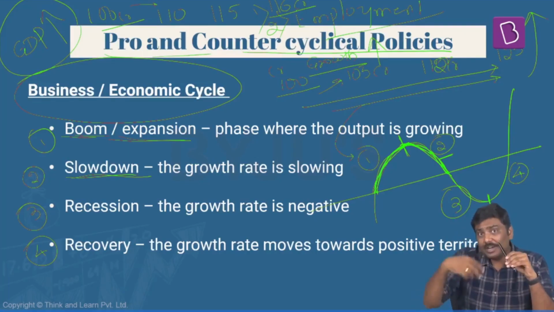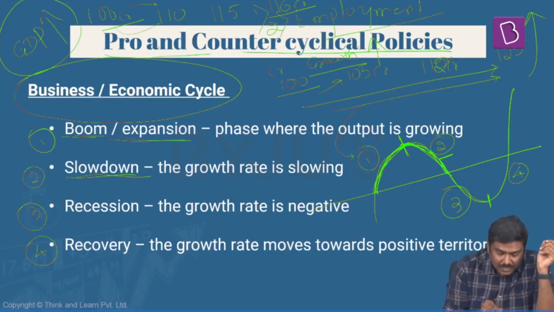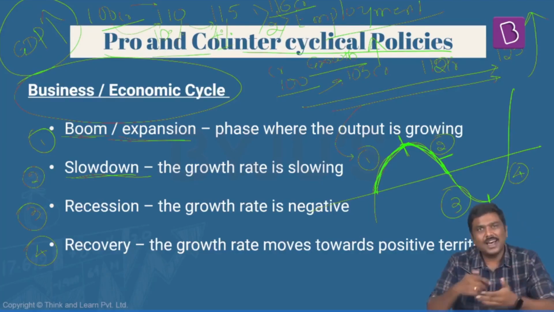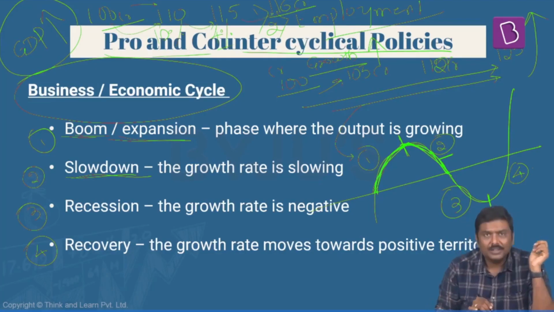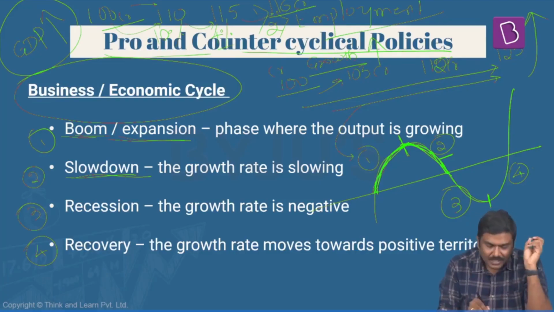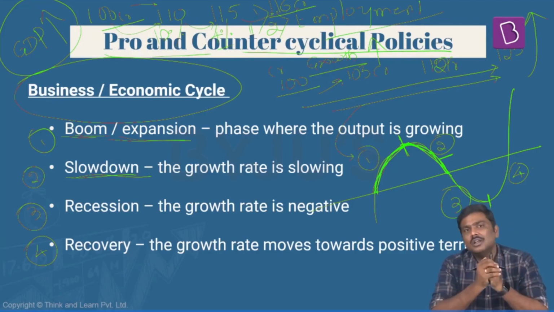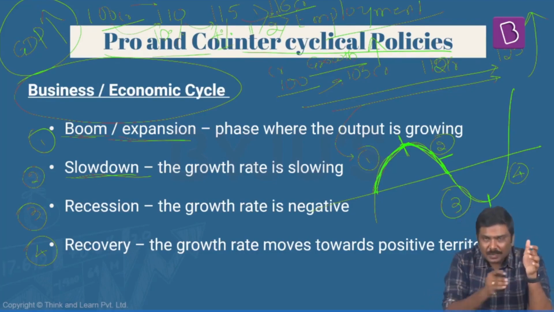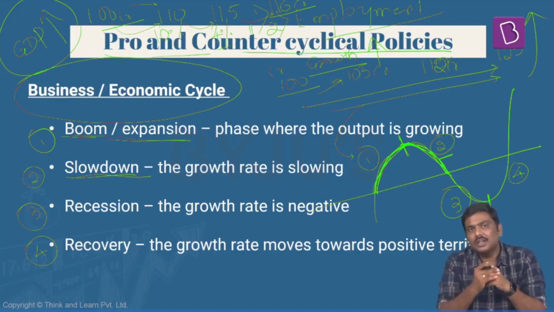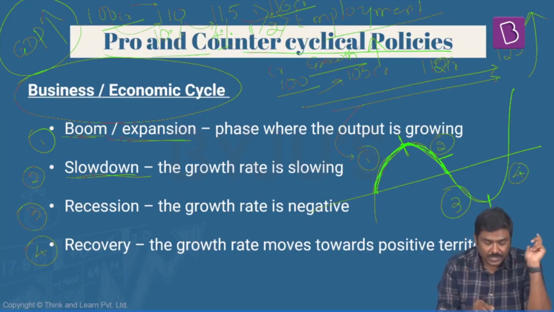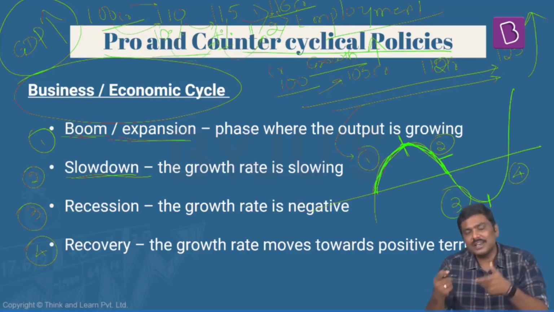But if you see the GDP growth rate from this year to the next year, the growth rate is 10%. From here to here, the growth rate has fallen to, let's say, around 4%. From here to here, the growth rate will be somewhere less than, let's say, 1%. Don't worry about the absolute numbers here. Just look at the concept. From this year to the next year and to the next year, the GDP value has increased, but the GDP growth rate has kept on climbing downwards like this.